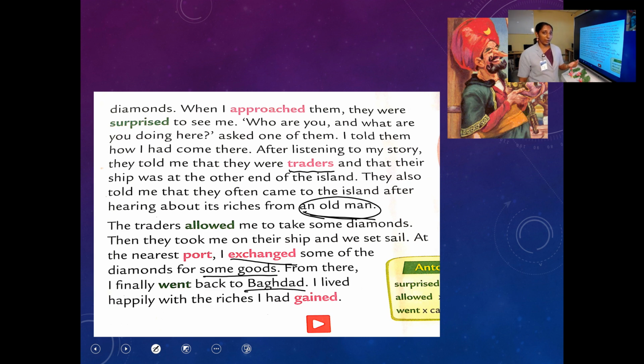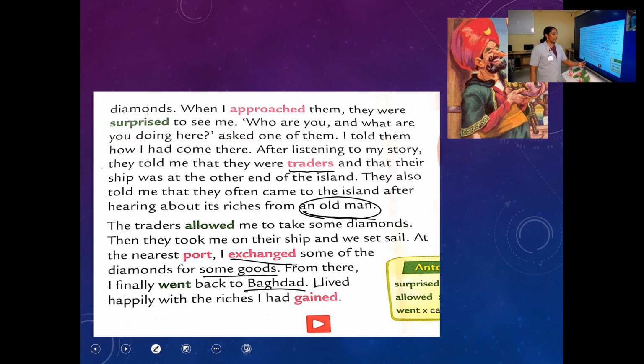From where did he start the journey? He started the journey from Baghdad. You may know that the earth is round, isn't it? From where we start, we will reach back there. Yes, clear. That is also clear in the story. So our Sinbad started his journey from Baghdad. Finally, he again went back to Baghdad.